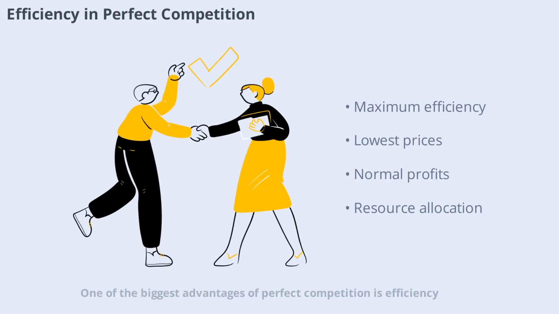One of the biggest advantages of perfect competition is efficiency. Because firms can't set their own prices, they must operate as efficiently as possible to survive. This means resources are used in the best way and consumers get products at the lowest possible prices. In the long run, only the most efficient firms remain and profits are driven down to a normal level. This creates a win-win situation for both consumers and the economy.